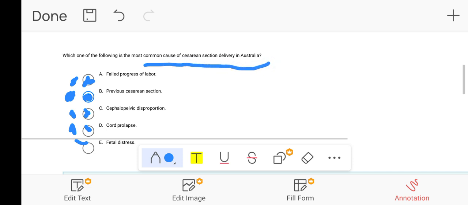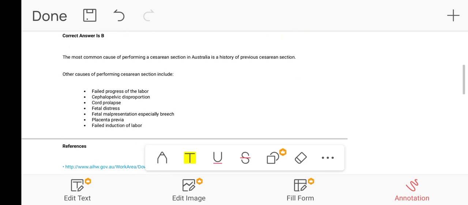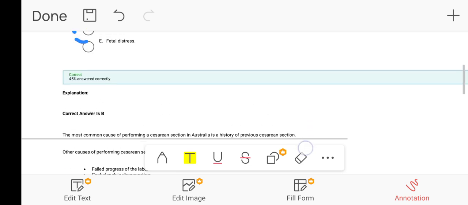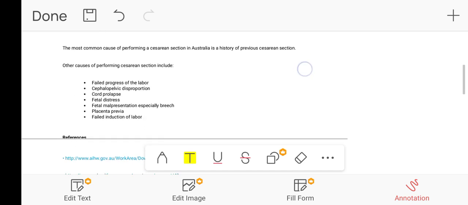So the most common reason to perform cesarean section in the current pregnancy, the commonest indication, is previous cesarean section. Due to this indication, this is the most common cause for the cesarean section delivery in the current pregnancy. Otherwise all are the causes for the cesarean section. So the most common cause of performing a cesarean section in Australia is a history of previous cesarean section. So the correct answer is B. Previous cesarean section is the common reason to perform a cesarean section.